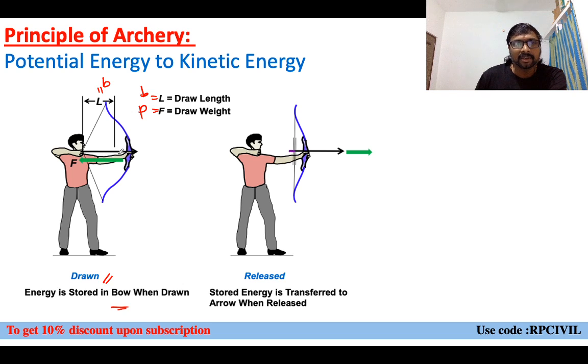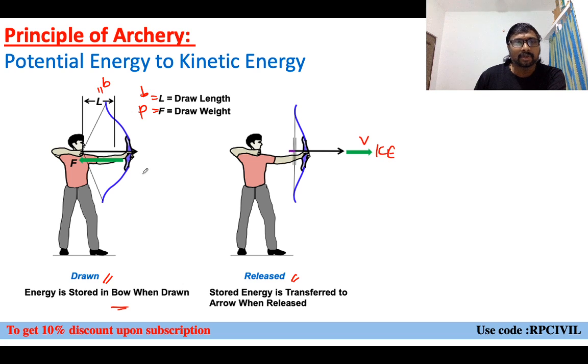Which energy is stored? He'll be pulling it over some draw length, no? So that is a potential energy, that force P or F into draw length, that is your potential energy stored. And here, when you are releasing, what will happen? When the arrow is released, what will happen? This arrow is moving with some velocity or not? Now it is having which energy?